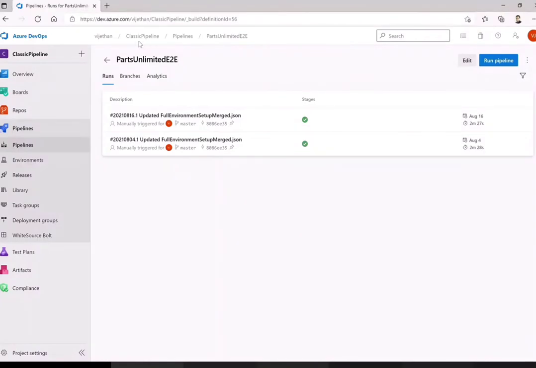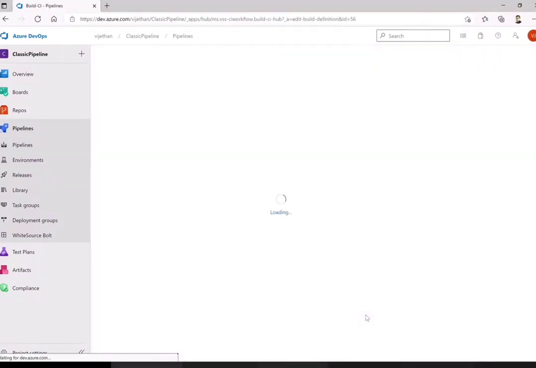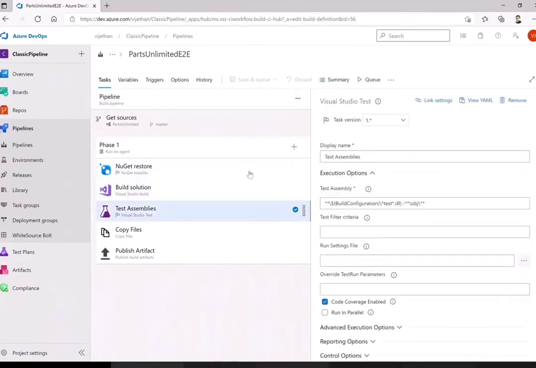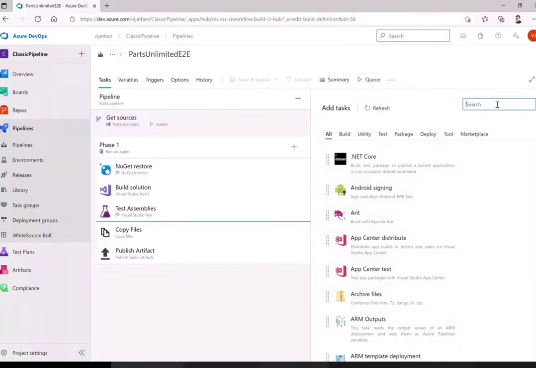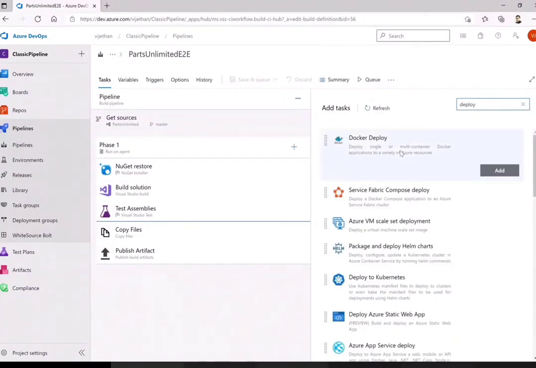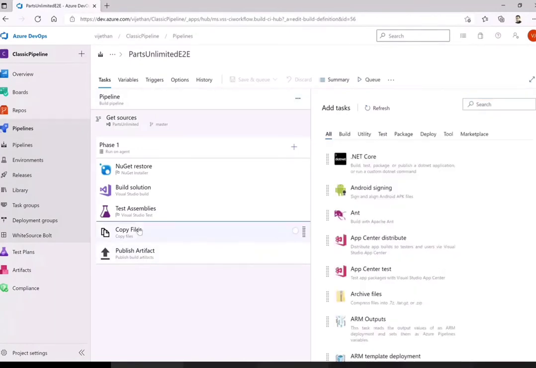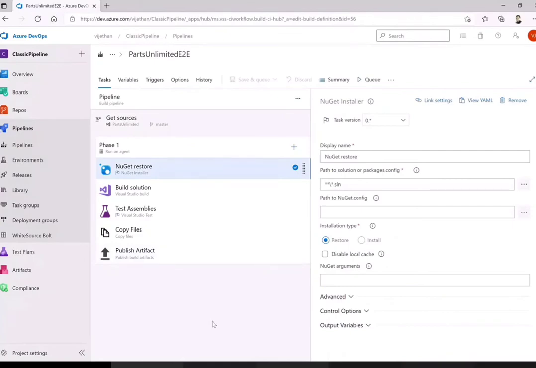First, in the Classic pipeline, if I try to edit it, you will see all the tasks in the form of drag and drop. If you want to add any, you just click here, search for that task, and click on add, and it will come here. Similarly, you can drag and drop to pull this up. This is purely from the UI, so you are not coding anything here. Now let's look into each of these particular tasks.